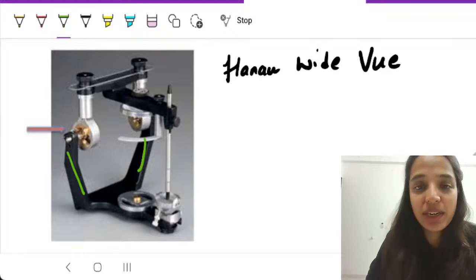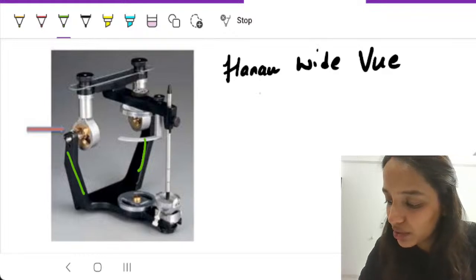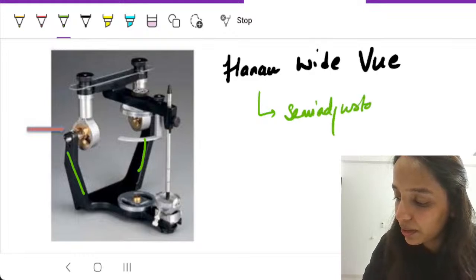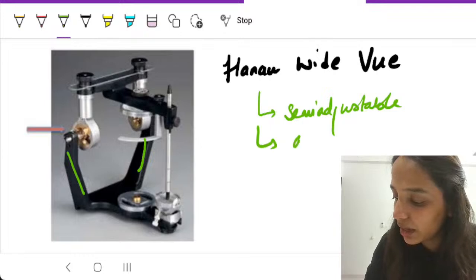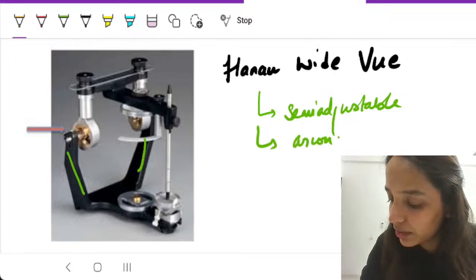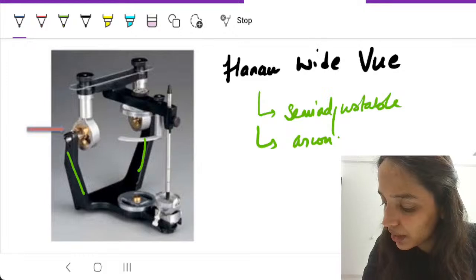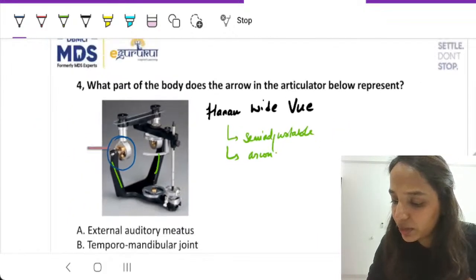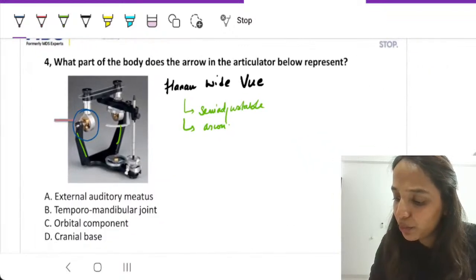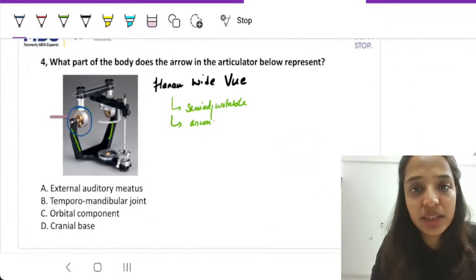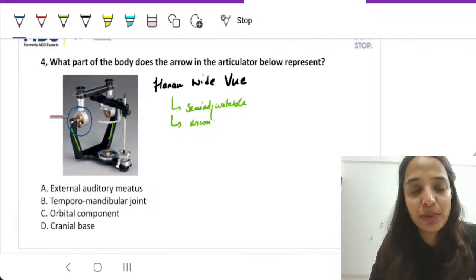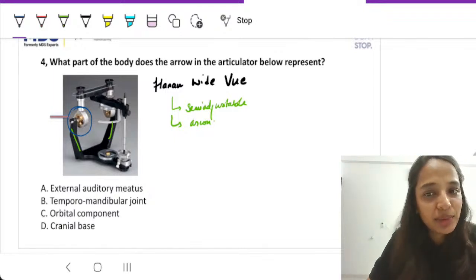It is an Arcon variety of articulator and it is semi-adjustable. So it is a semi-adjustable articulator, Arcon variety. Now this here is the arrow it is pointing, and what is the question? What part of the body does the arrow in the articulator represent? Does it represent the external auditory meatus, the temporomandibular joint, the orbital component, or the cranial base? What do you think could be the answer here?